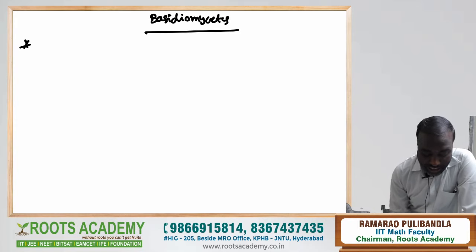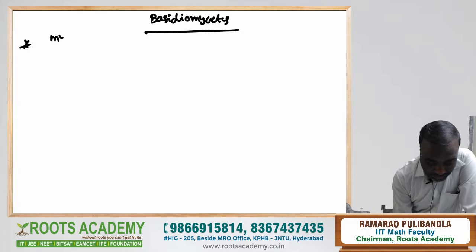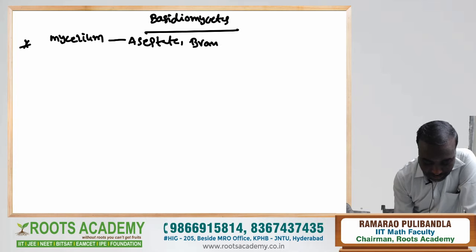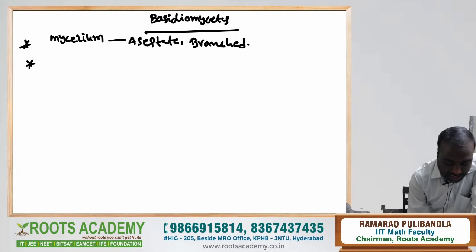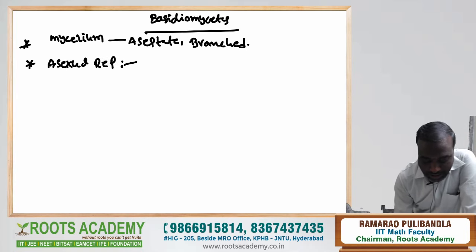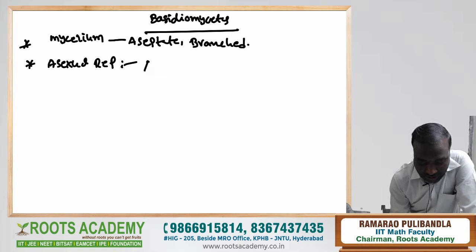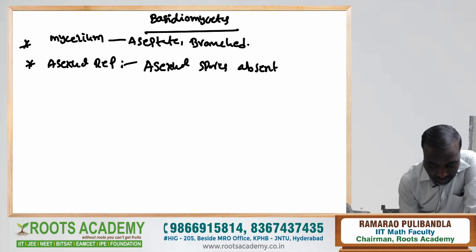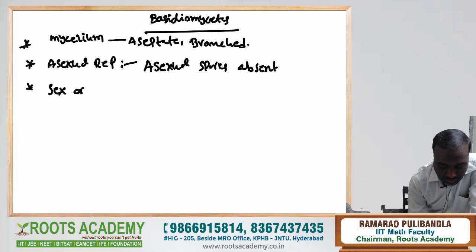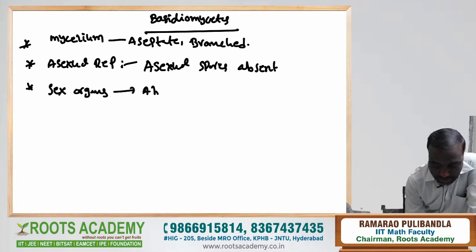In these members, the mycelium is septate and branched, not coenocytic hyphae. Asexual reproduction is absent, because there are no asexual spores. Sex organs are also absent.